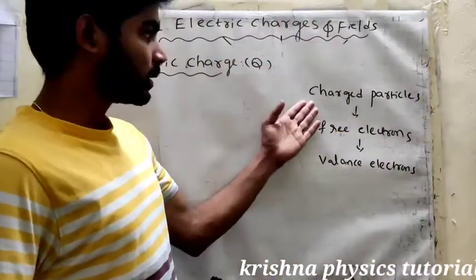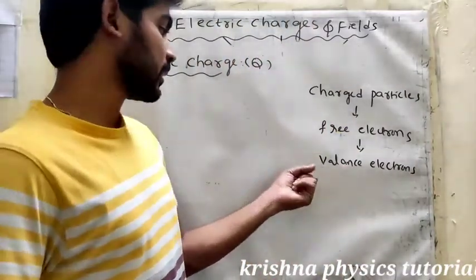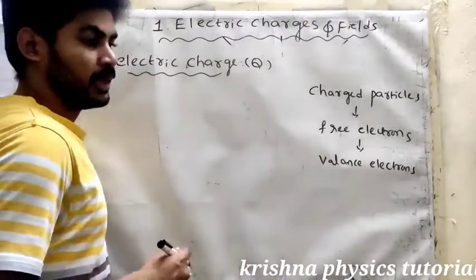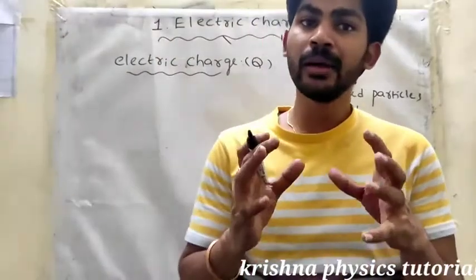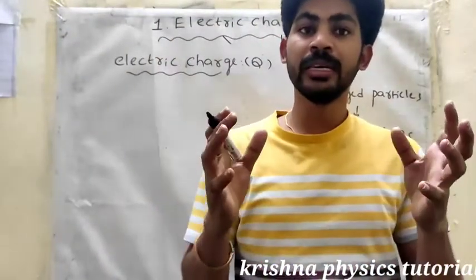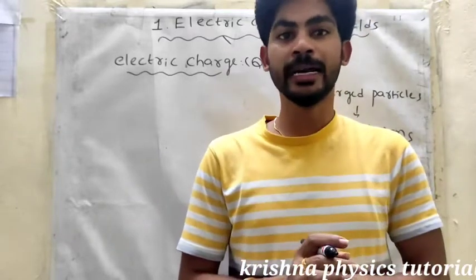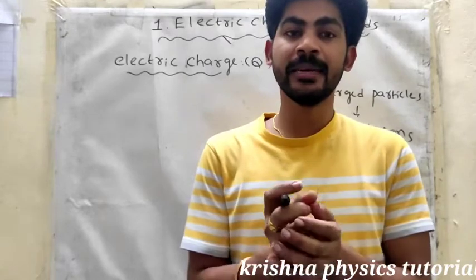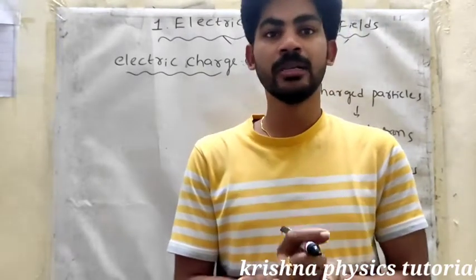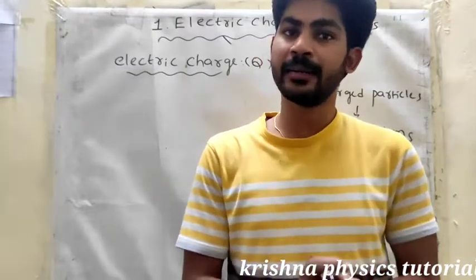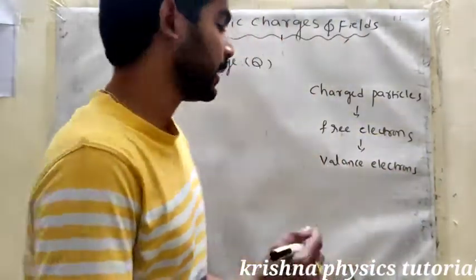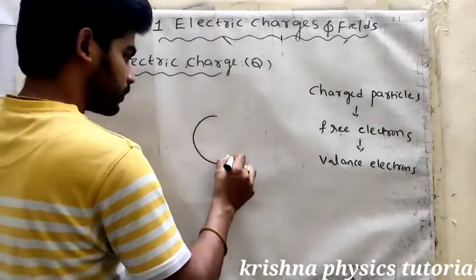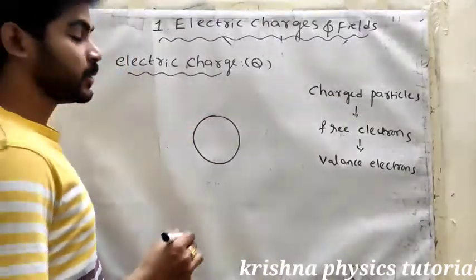So what are the charged particles? What is the meaning of free electrons? What is the meaning of valence electrons? Now we are discussing that. In our universe, any matter is made up of atoms. Positive charges and negative charges are both inside the atom, as we already know. Let us consider this one atom.